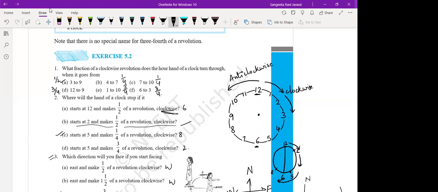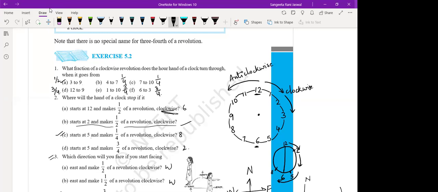Ma'am, 7. 1/4 revolution means on the clock, 1/4 of a revolution will be 15 minutes. So that is 8. If you see here, 5 to 6 o'clock is 5 minutes, then 6 to 7, 7 to 8. Okay. So that's 8.